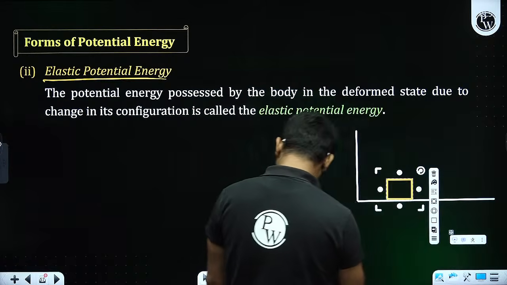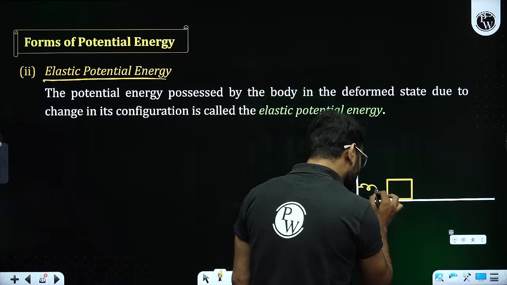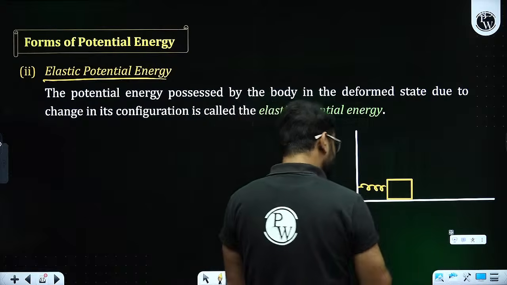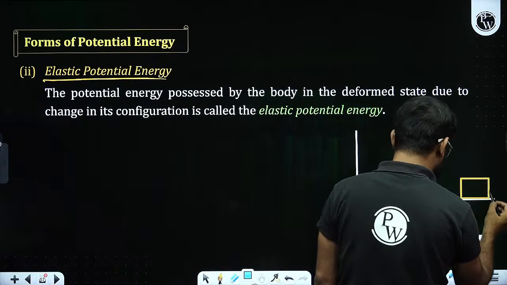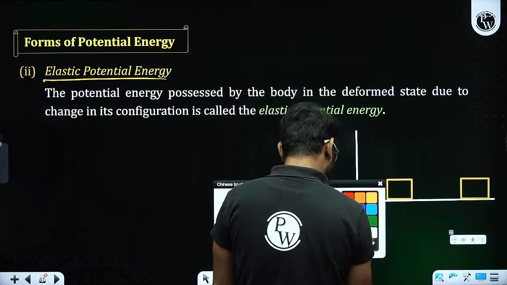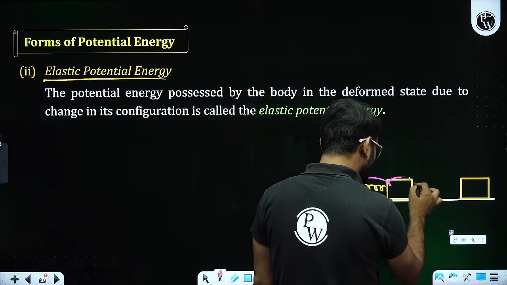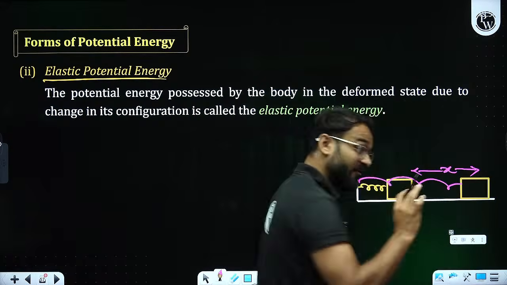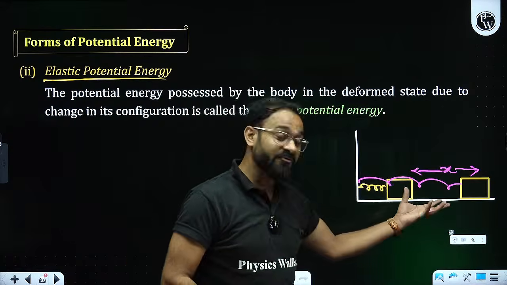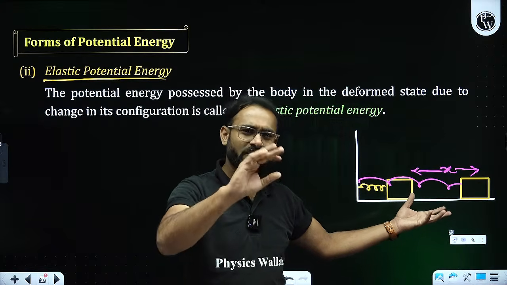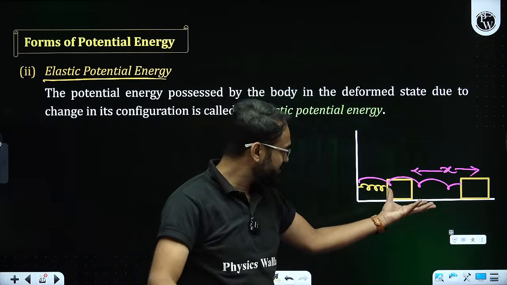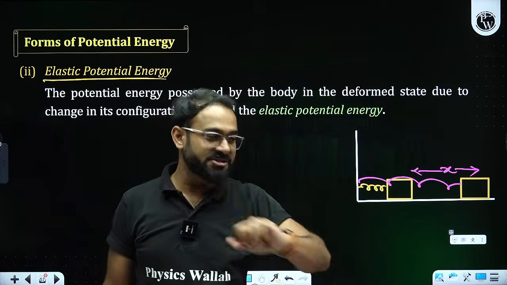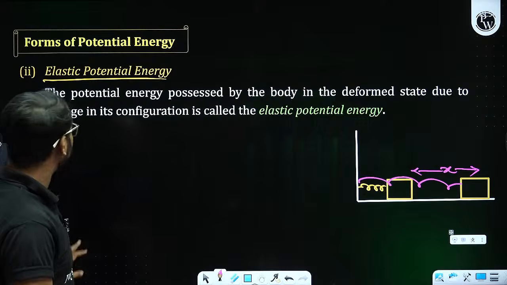Now I am going to stretch it, so the position is changed. This is the change in position, the configuration changed. This is how we find the value. The formula would be mgx in that case. So that is how we are going to solve the elastic potential energy.